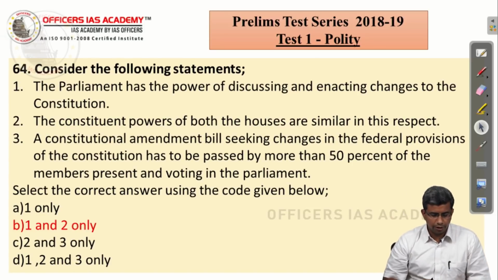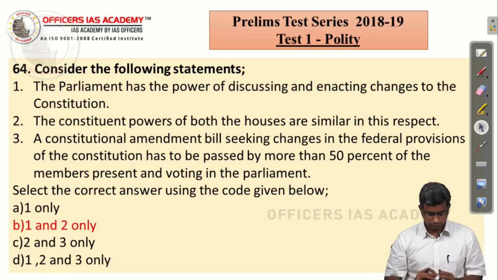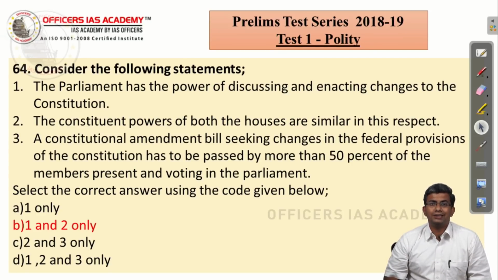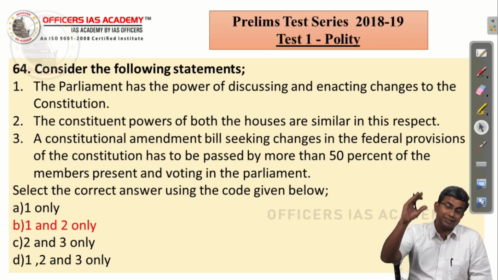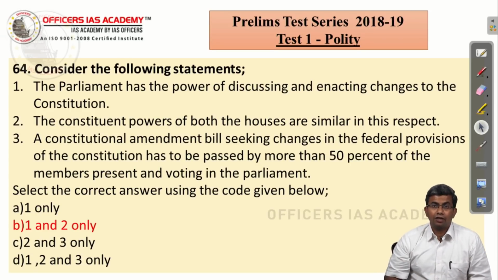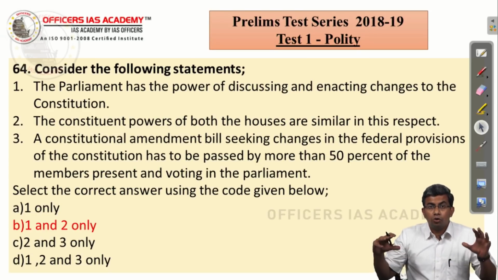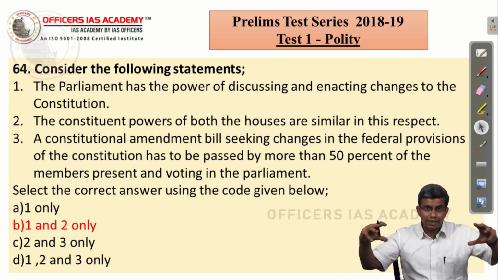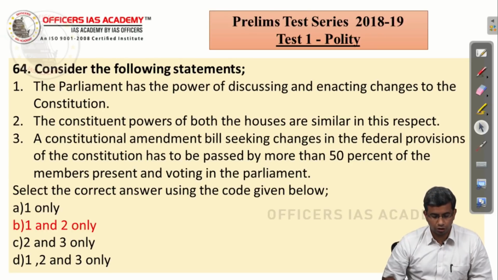Consider the following statements. The Parliament has the power of discussing and enacting changes to the Constitution. That is correct. It is only the Parliament which can amend the Constitution. State legislatures cannot do it. The constituent powers of both the houses are the same in this respect. We have seen under the salient features itself that the Constitution has to be amended by 2/3 majority in both the houses. So, they have equal power with respect to constitutional amendment.